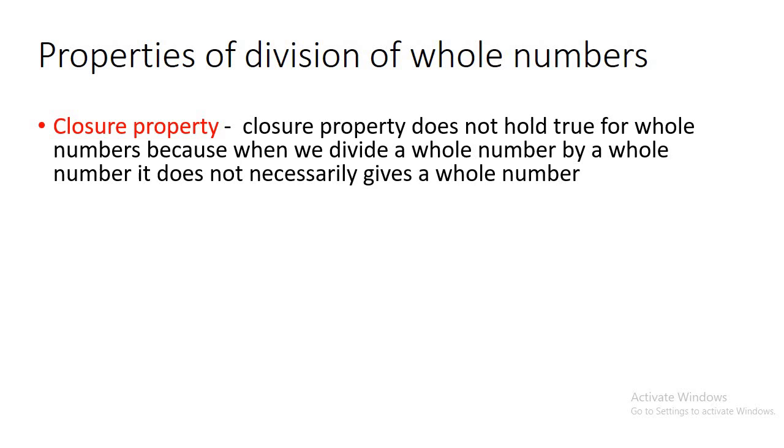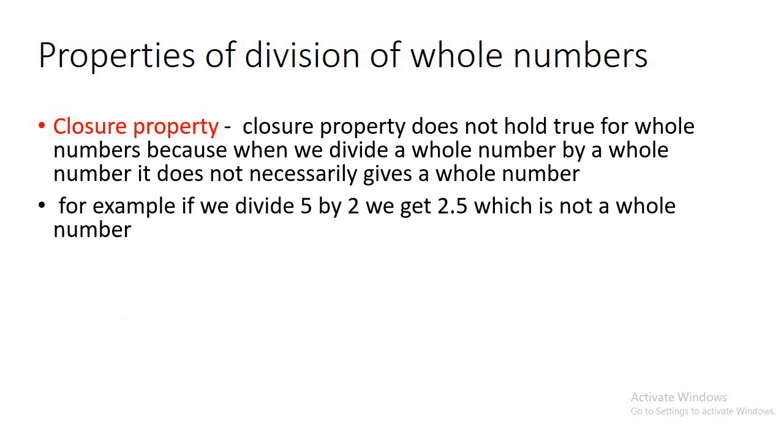Now the properties of division. Division will not follow any property, just like subtraction. It will not follow closure, the commutative property, or the associative property, because the answer does not come out the same whenever we interchange. So let's first discuss closure property. Closure property does not hold true for division of whole numbers, because when we divide a whole number by another whole number, it is not necessary that we get a whole number.